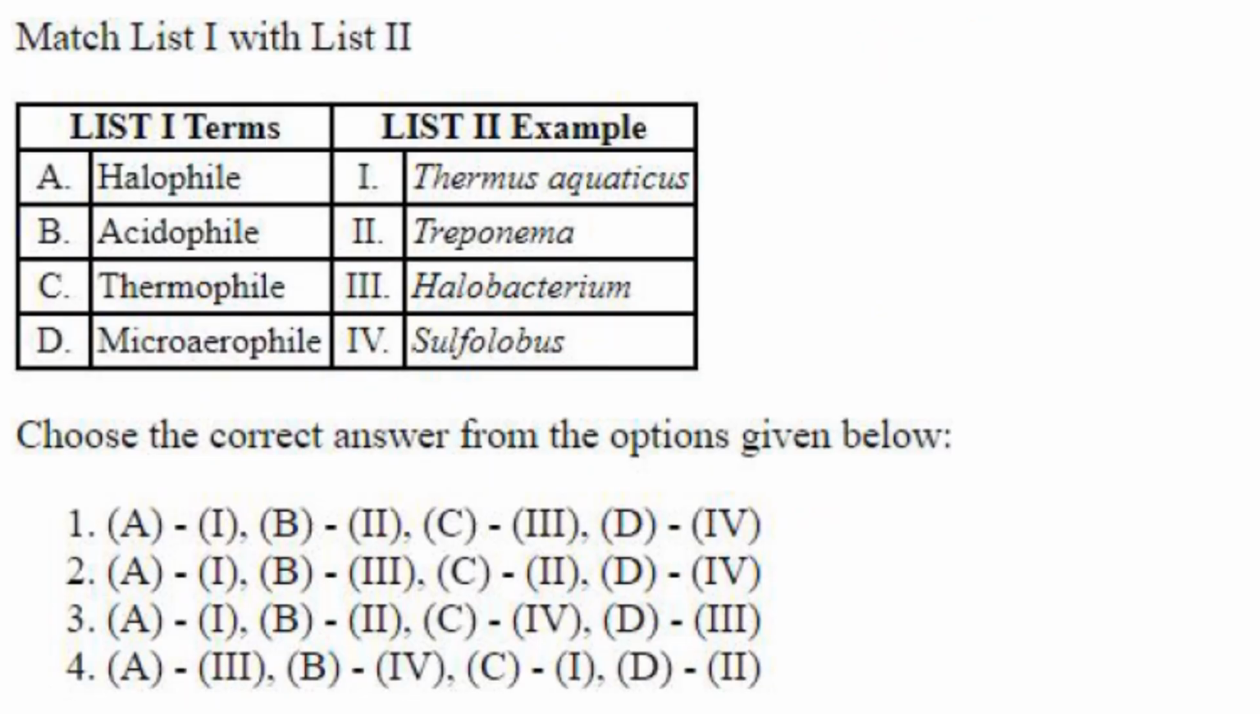Then again match the following. So halophile, happily you can go for halobacterium. They grow in saline conditions. So A will be 3. A3 is there only in one option, so 4 is the answer. Acidophile is your Sulfolobus. Thermophile, that is Thermus aquaticus, C1, and microaerophile is your Treponema. So A3, B4, C1 and D2 is the answer.